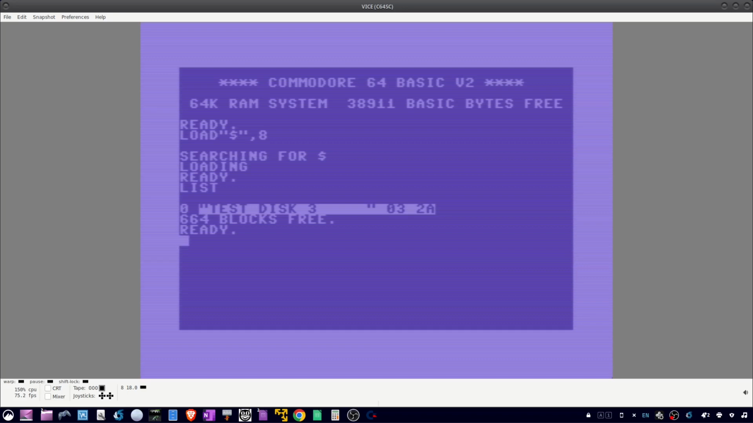Next, I'll type new to remove the directory from memory, and I'll write a short one-line program. Then when I run this program, it'll print hello. Now I'll save the program to the disk by doing save, quote, a name for the file, quote, comma 8.